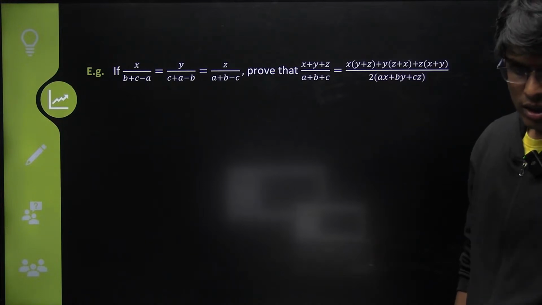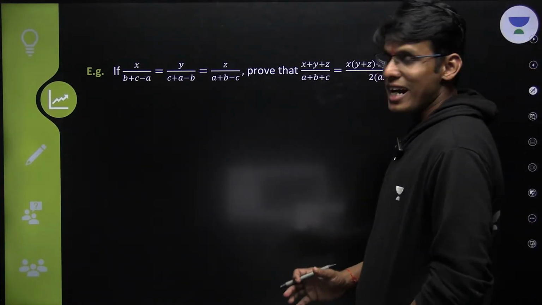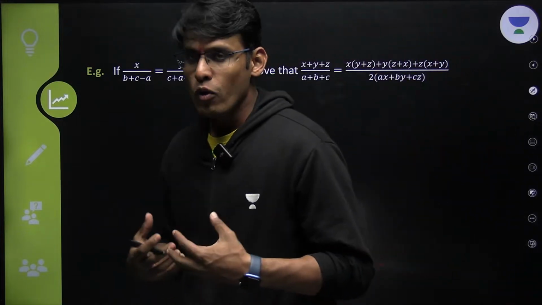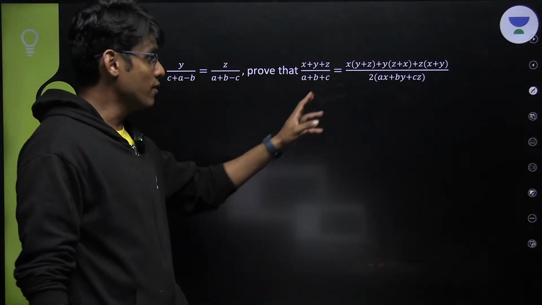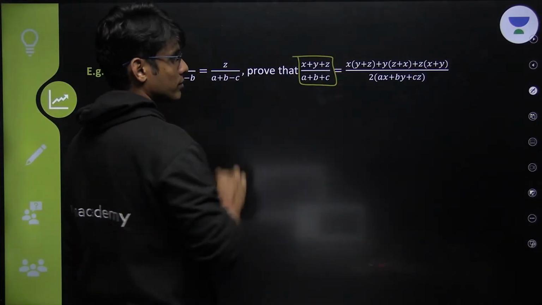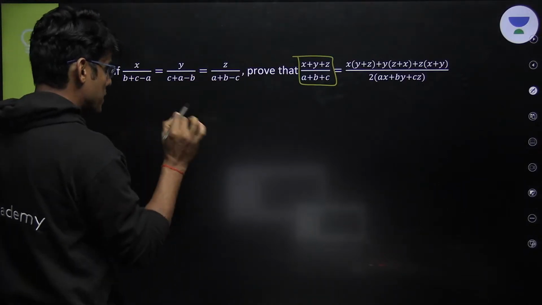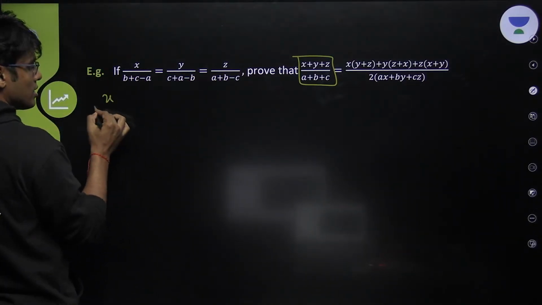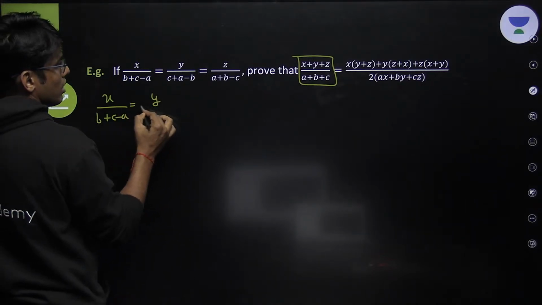Perfect. Thank you. Now let's see. I always approach ratio proportion problems by seeing what is required. Now this is very simple. All I have to do here is, if I add all the numerators, please see here, this is x.